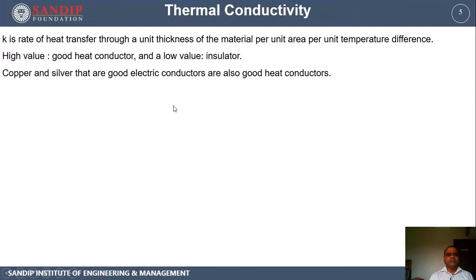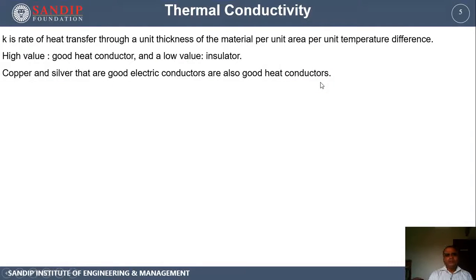If you rearrange the terms of Fourier's law of conduction, we can write the definition of this property called thermal conductivity. Of course, we have seen in the last slide also that a higher value of thermal conductivity indicates a good heat conductor, and a lower value indicates an insulating material. For example, copper and silver, which are good electrical conductors, are also good heat conductors.